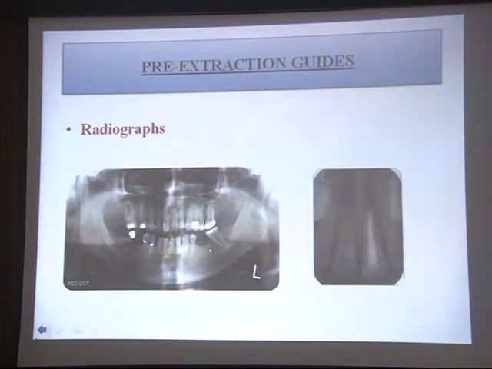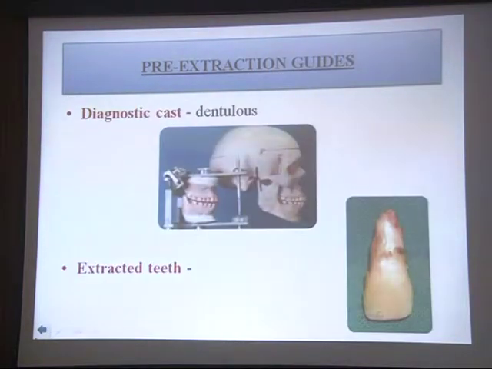The radiographs, though not a very reliable pre-extraction record because they may be elongated or shortened, give you an idea about the size of the tooth, especially for the anteriors. This is the most important, and if it is with the patient, it gives you the idea about the size and the shape, not about the shade, the mesiodistal width, and the labio-incisal height of the teeth. If it is articulated, it can give an idea even about the occlusion.